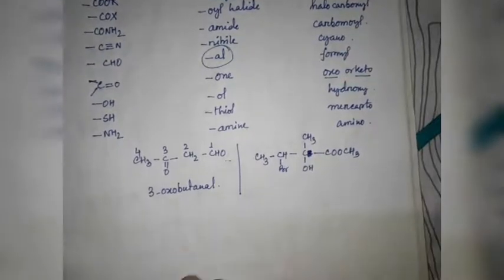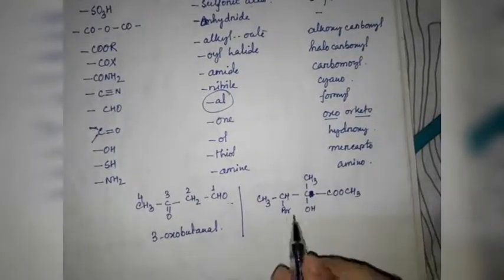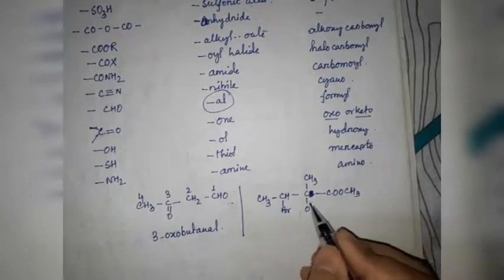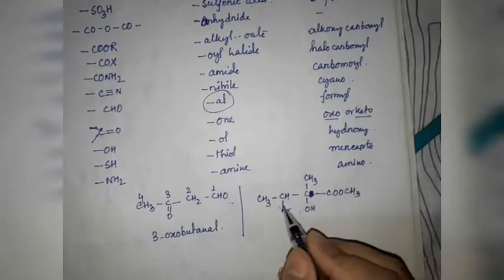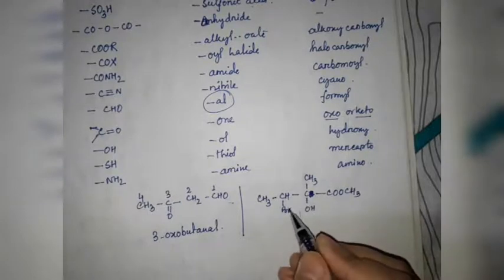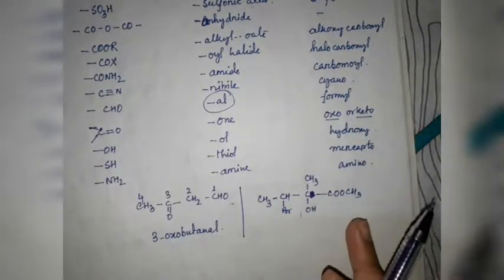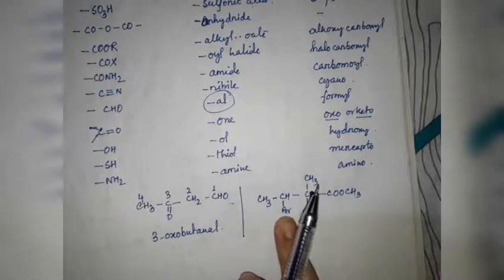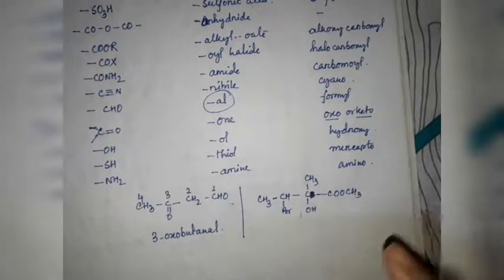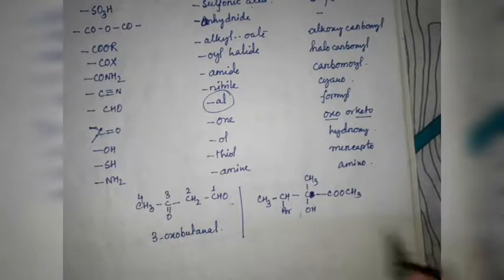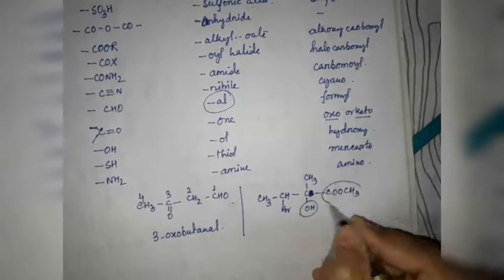So what will be the name of this compound? Here one OH group is there, one ester group is there, and one bromine atom is also here. So what to do? All the groups such as halo, that means fluoro, chloro, bromo or iodo, nitro, that means NO2, alkoxy group, alkyl group, aryl group, etc. are always treated as substituents or simple prefix. So here the functional groups are this one and this one.